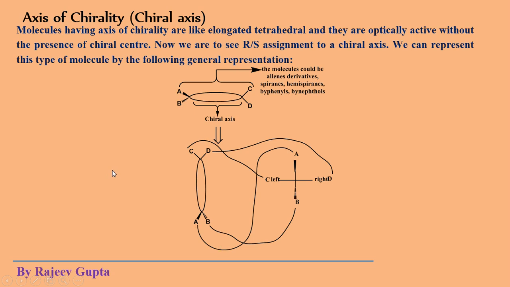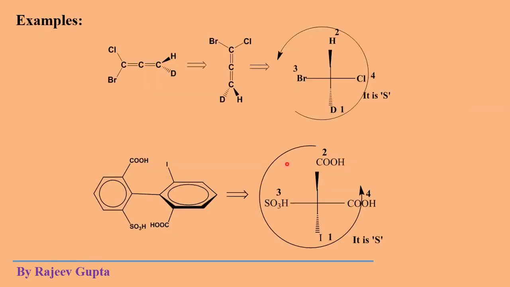In a previous lecture we learned about chiral axis, where we also made RS assignment for these chiral axis containing molecules, which are allene derivatives, spiranes, hemispiranes, biphenyl derivatives, binaphthols, etc. These all things we read in a previous lecture.